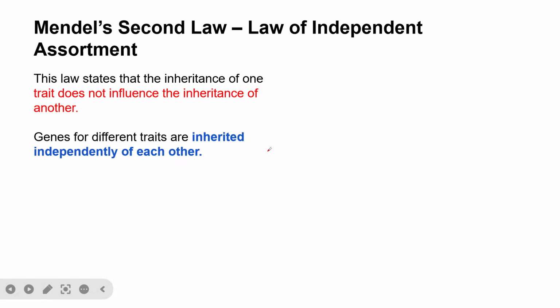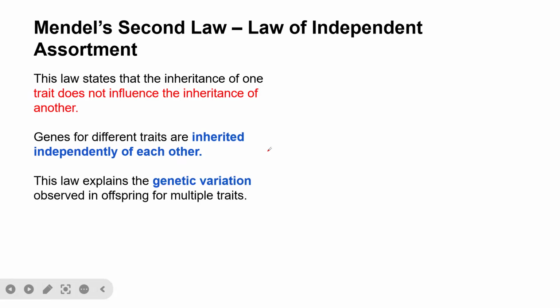So if you have two different traits and one of the traits is inherited, it doesn't mean that it will have effects on the inheritance of another. Because they are genes of different traits, they are going to be inherited independently of each other. So that is why it is called the independent assortment. So this law explains the genetic variation observed in offspring of multiple traits.